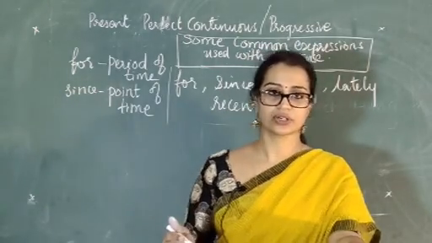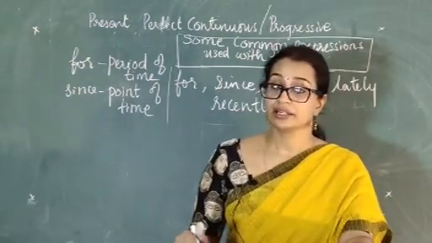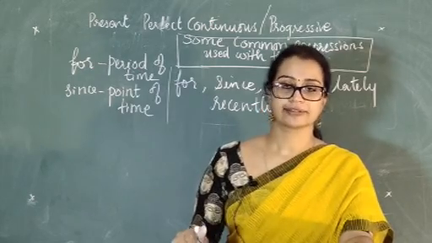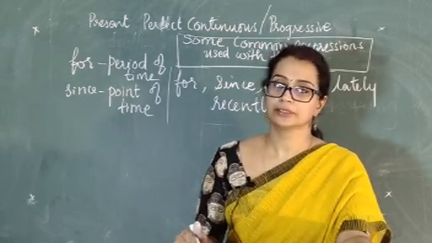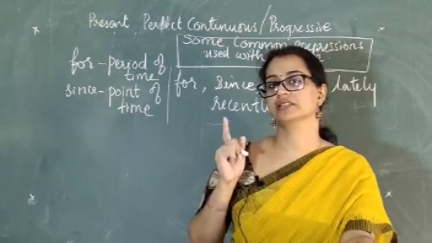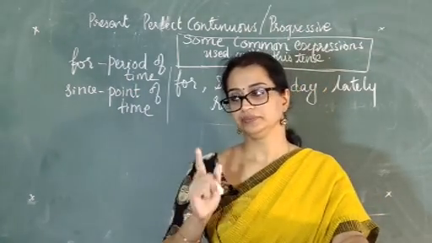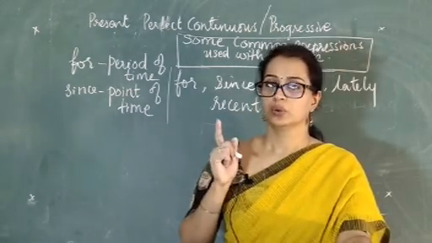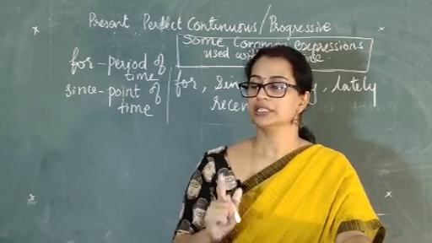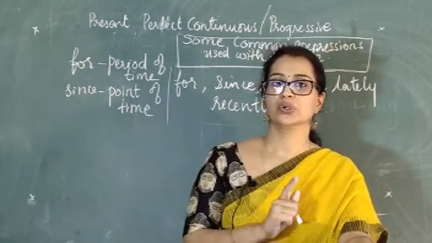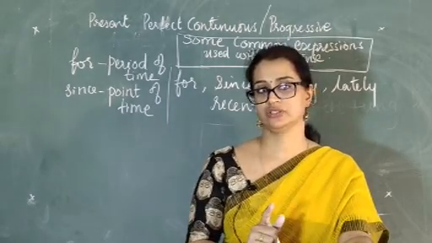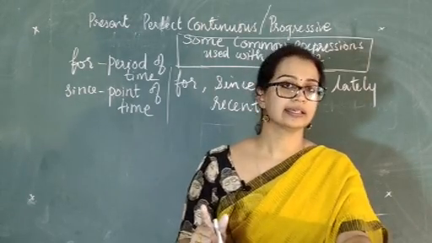You can just search for the regular and irregular verbs. Unless and until you understand these, you will not be able to write present perfect properly. Without knowing the V3 form of the verb, it is impossible to get a correct answer in present perfect tense. So please learn the irregular verbs.